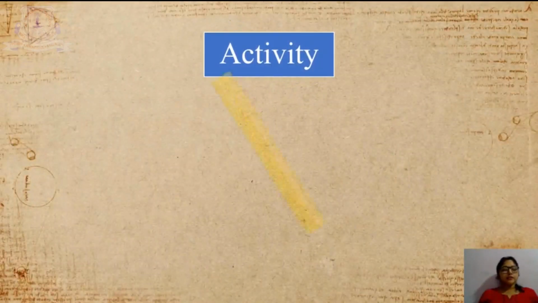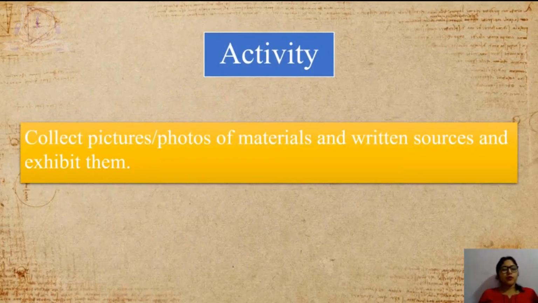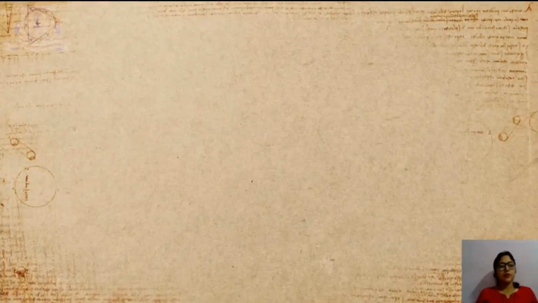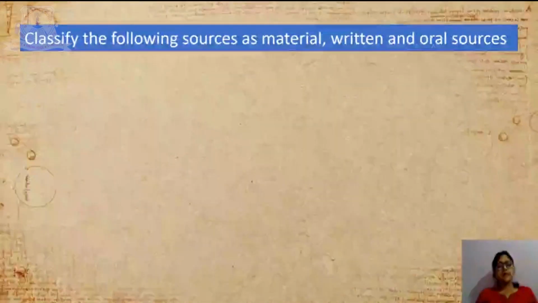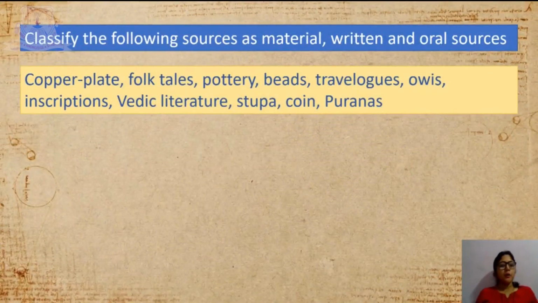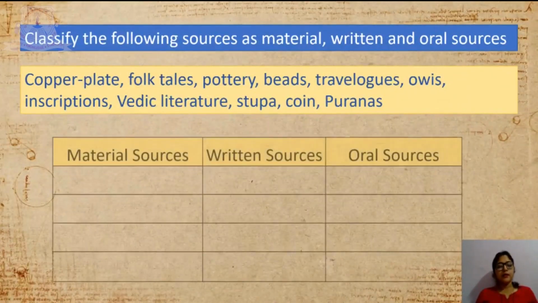Students, we are finished with the entire topic. Now, I will give you an activity and a few questions. I want you all to note down and answer the same in your notebook. Activity is: collect pictures or photos of material and written sources and exhibit them. Now a question for you. Classify the following sources as material, written and oral sources: copper plate, folk tales, pottery, beads, travelogues, ovis, inscriptions, Vedic literature, stupa, coin and Puranas.